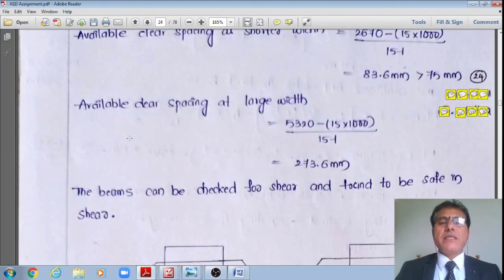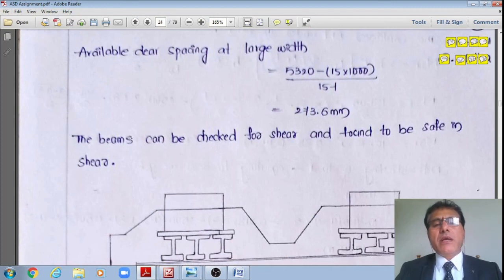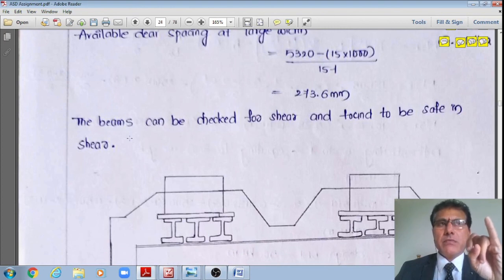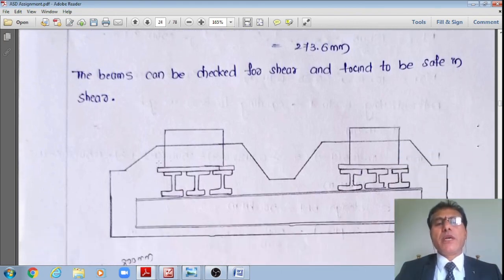Therefore, I think other checks I'll skip off, because I have done them in the same problem 2 times. Check for shear, check for high shear. Second, check for bending strength, and check for web crippling, check for web buckling. Therefore, all those checks you can do.